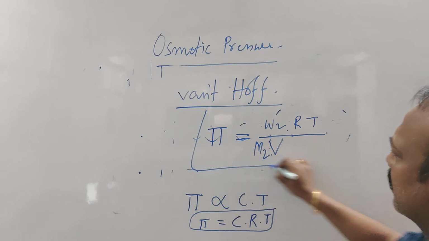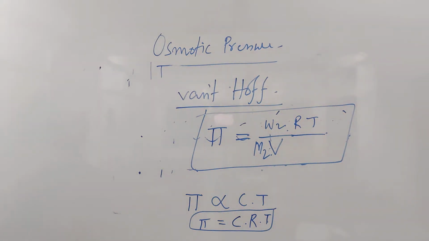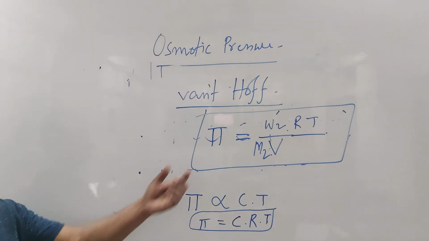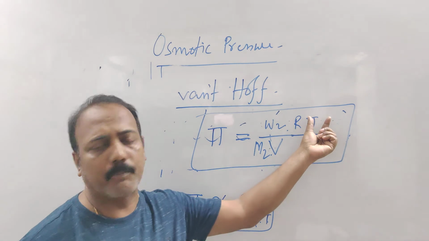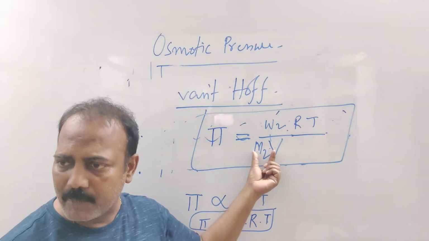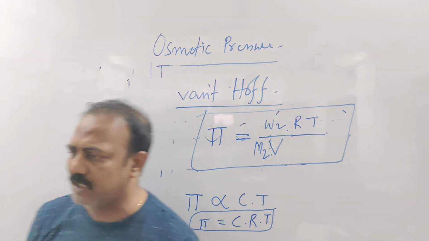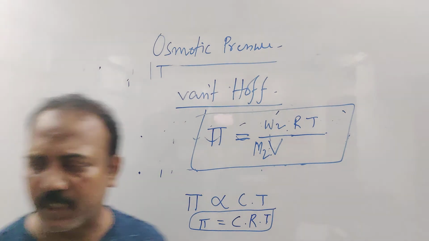This is the final equation for the osmotic pressure. So osmotic pressure of a solution is equal to mass of the solute into R into temperature in Kelvin, divided by M2, that is molar mass in gram, and volume in liter. Obviously volume is in liter. So this is all about osmotic pressure.